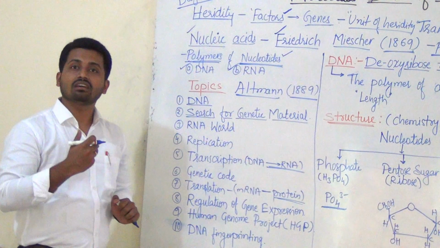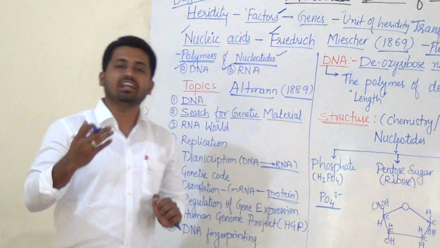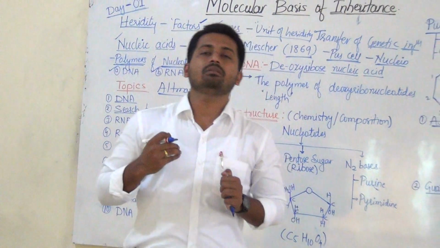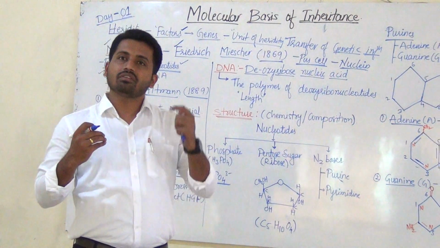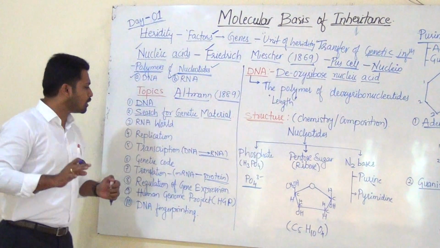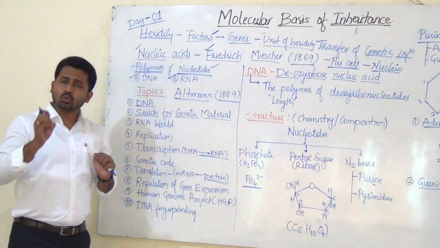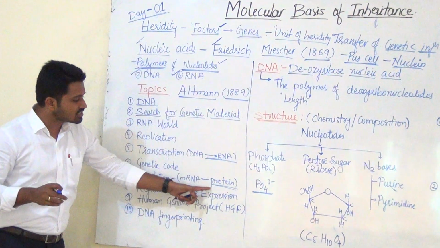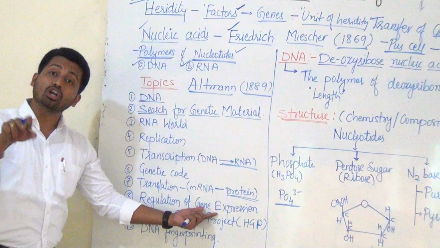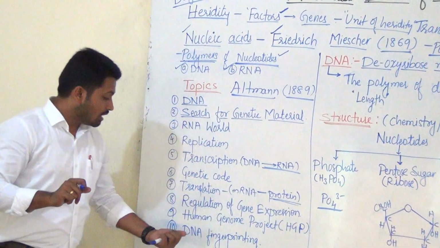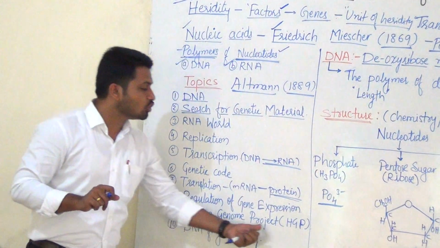Characters like how we appear somewhat like our parents or our siblings, the color of our skin, eyes and hair, height, appearance, all these things depend only upon these genes, and those genes produce protein. That process is nothing but translation, and how that is controlled in our body is nothing but regulation of gene expression. After that, the topic is the Human Genome Project.